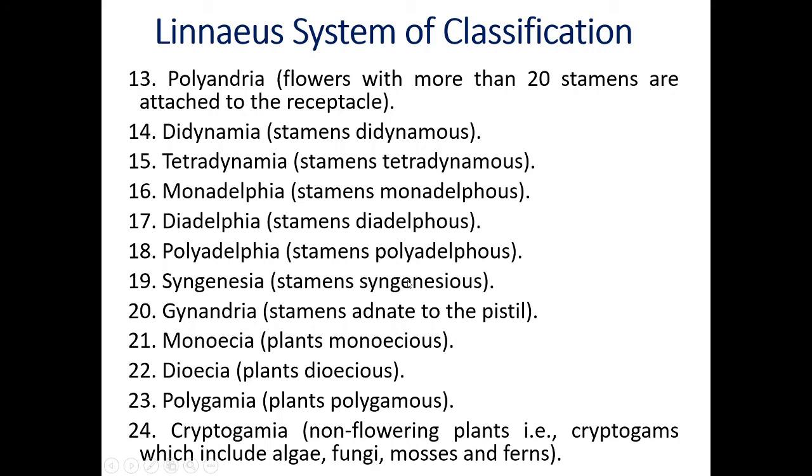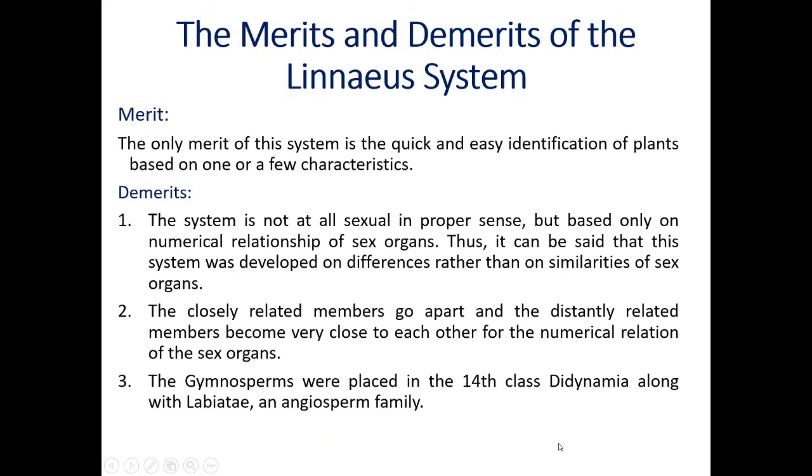Now, in this way, Carolus Linnaeus classified all the plants into 24 classes, and the 24th class is nothing but the Cryptogamia. That means non-flowering plants, algae, fungi, bryophytes, pteridophytes, like this. The basic criteria for the classification of Carolus Linnaeus is nothing but the sexual structure, number of stamens, length of stamens, their adhesion, and their fusion.